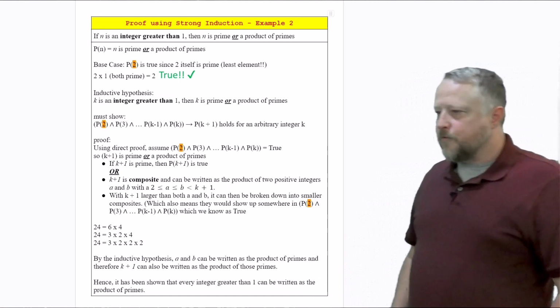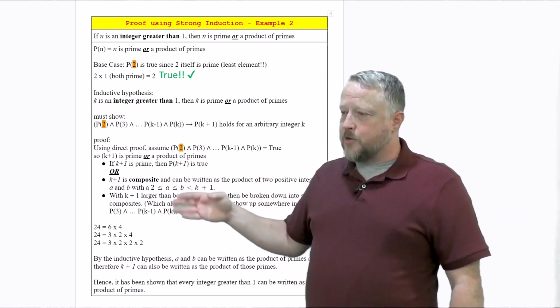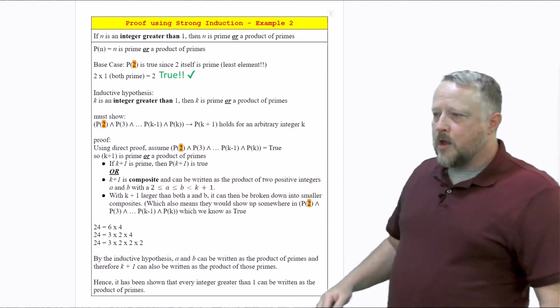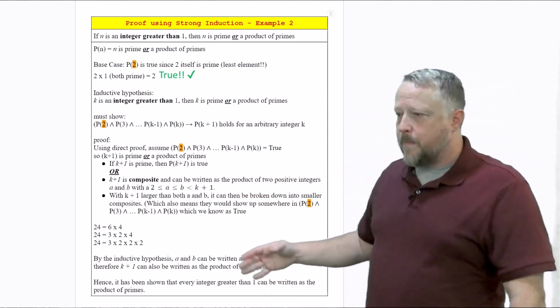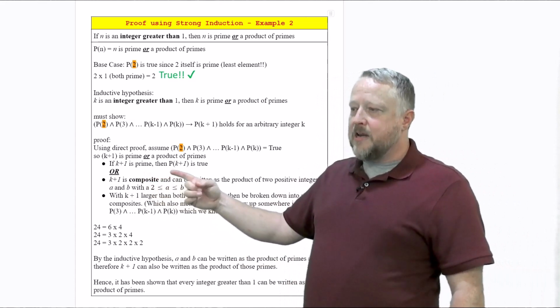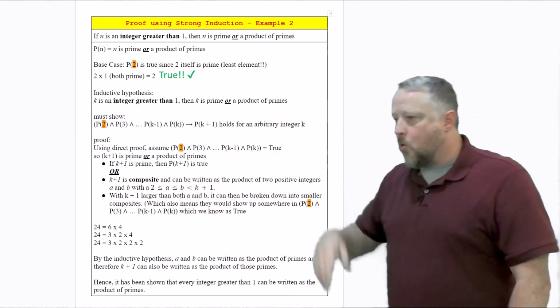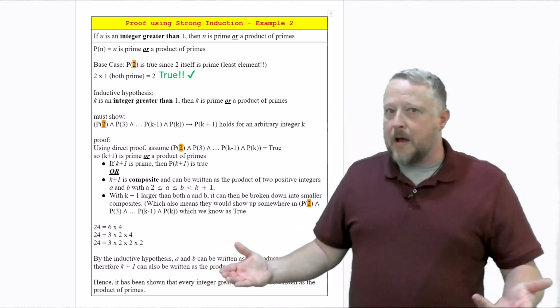So here's a proof. We're going to use a direct proof. It's been a while since we've looked at a direct proof, to assume that all of these are true. Now, a direct proof is really back in the terms that you and I just talked about. If k plus 1 is prime, then P of k plus 1 is true, because again, we're trying to see if it is prime or not. Or it's either a prime or composite.